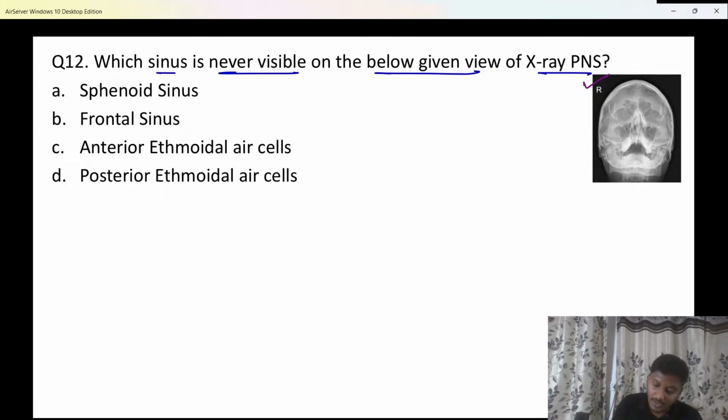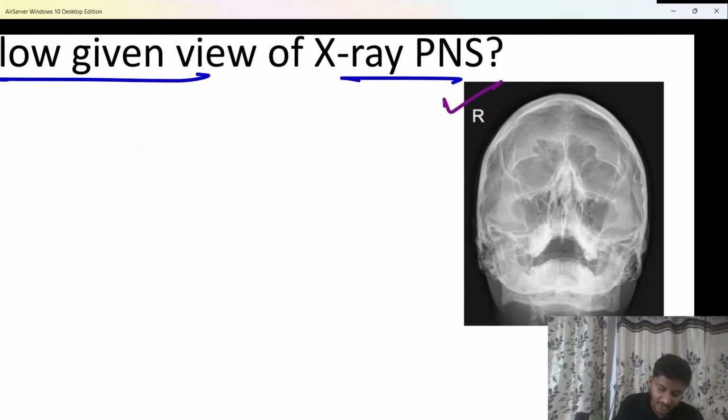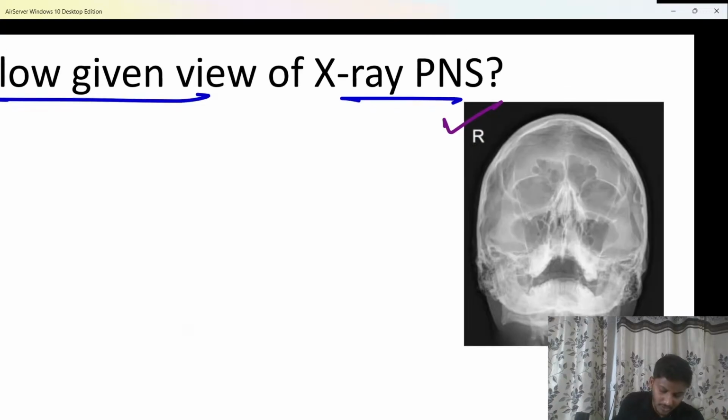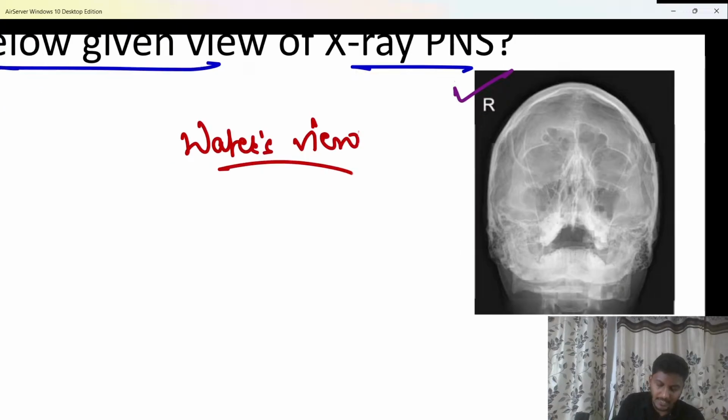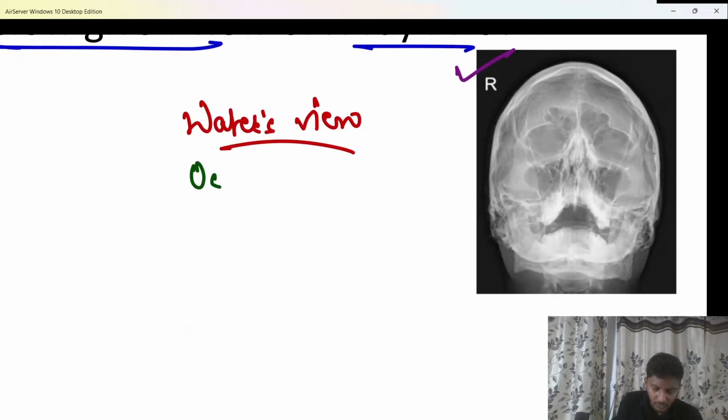Very good. What is the view of the X-ray? So here definitely this is the X-ray paranasal sinus, beta, and this view is what is called the Water's view. In this view, it seems as if the patient is looking upwards and drinking water, ना. So याद रखना, ऐसा view अगर दिखता है, that is called a Water's view of the X-ray paranasal sinus. And this Water's view is also known as the occipitomental view.